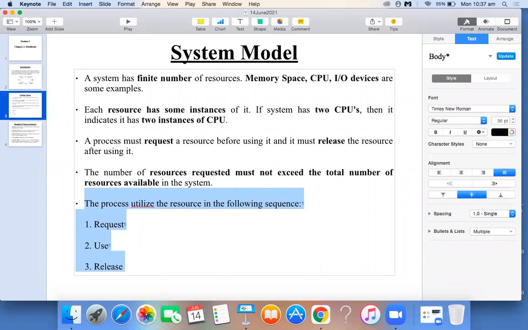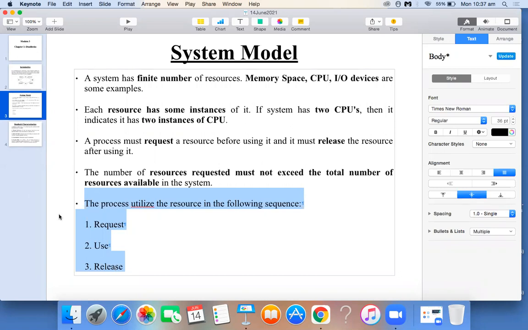First it will request a resource. Soon after that, what happens? It will use the resource, meaning whatever resource it has requested will be allotted to that program and it will be using that. That is what the use indicates. The last one is, after the usage of the resource, the program will release the resource. That's the third thing. So this is the order in which the process will utilize the resources: request, use, and finally release.